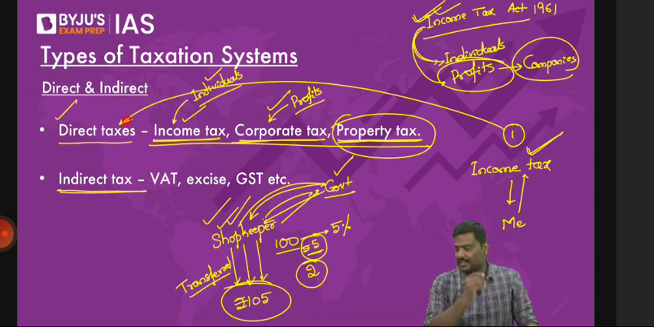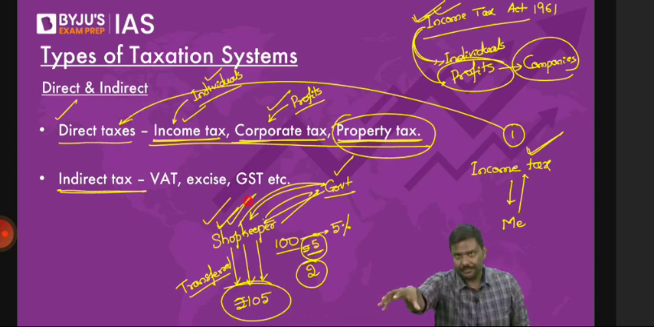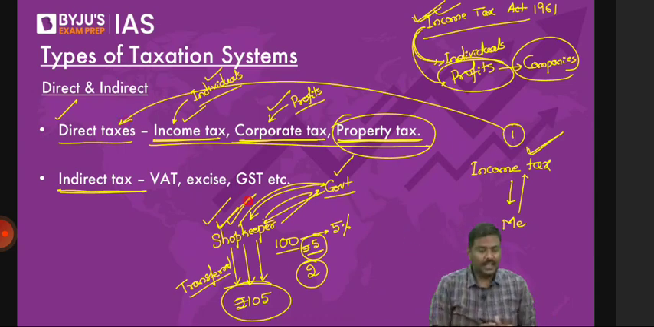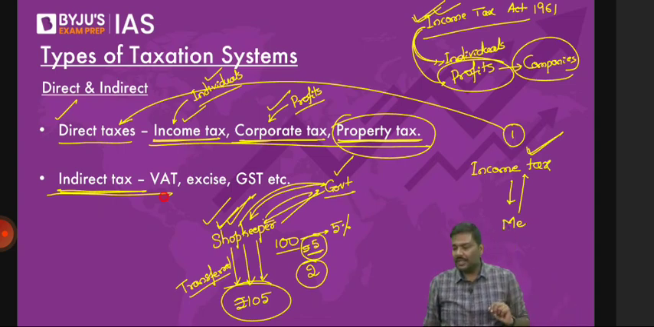And whenever taxes are imposed on one, but the tax burden is transferred to somebody else, it is called an indirect tax. Any difficulty here? Any difficulty?